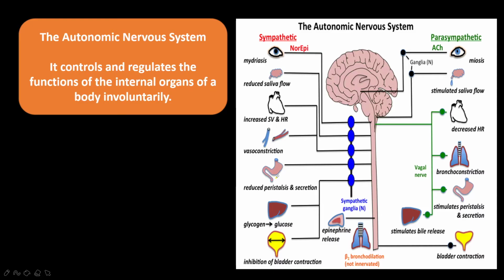Okay, next come to the autonomic nervous system. The word itself you can understand: it controls and regulates the functions of the internal organs of the body involuntarily. All the controls and regulations of the functions of the internal organs take place involuntarily. It is a self-governing nervous system, so the autonomic nervous system is also called the self-governing nervous system.